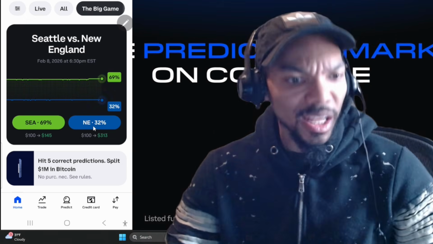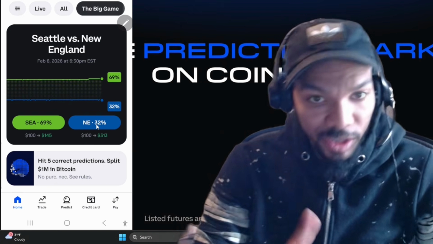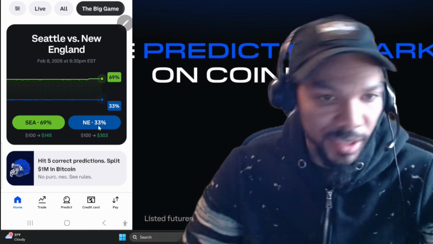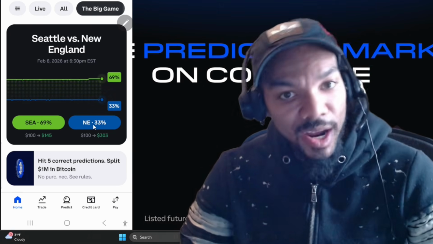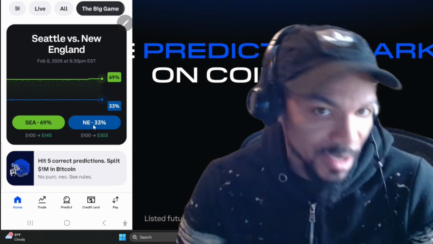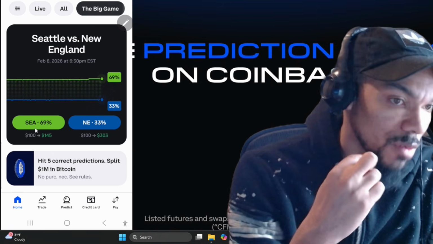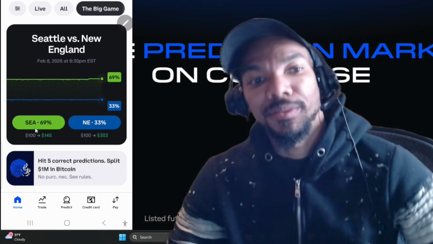So for example, this contract is 32 cents each. Well, it fluctuates, but if you get the contract at 33 cents, if you are right, the payout will be $1. Same thing for the Seahawks, the contract is 69 cents. If you end up right, you'll get $1, and if you're wrong, you lose all your money.